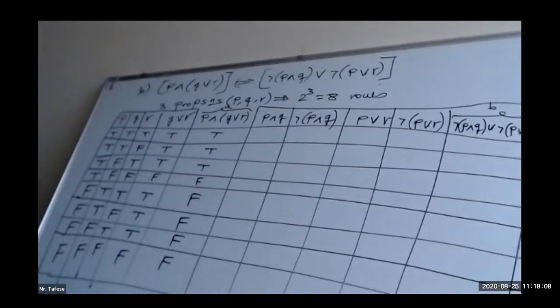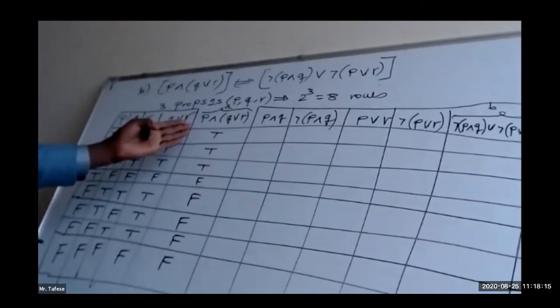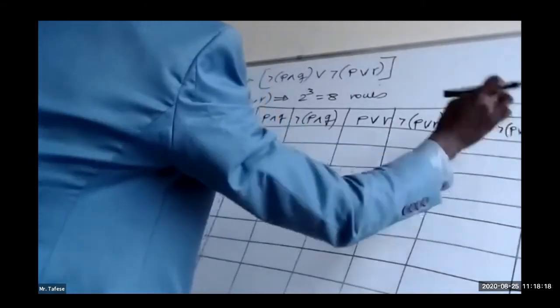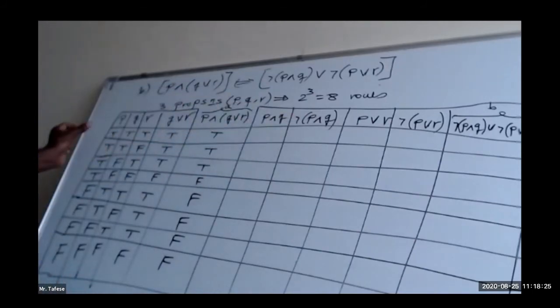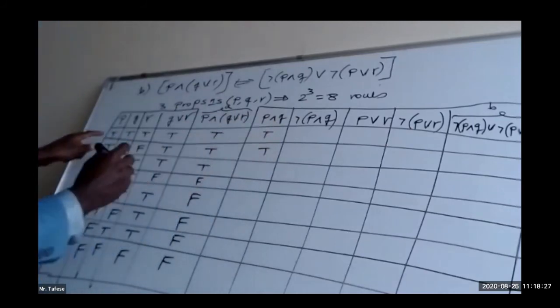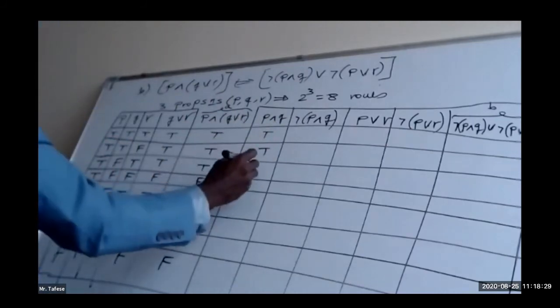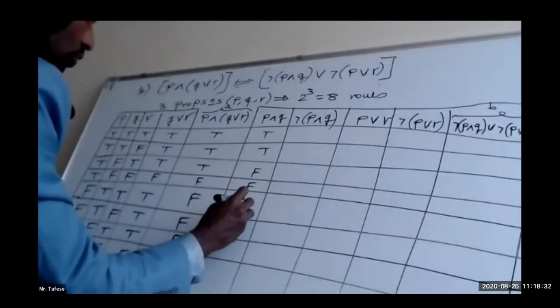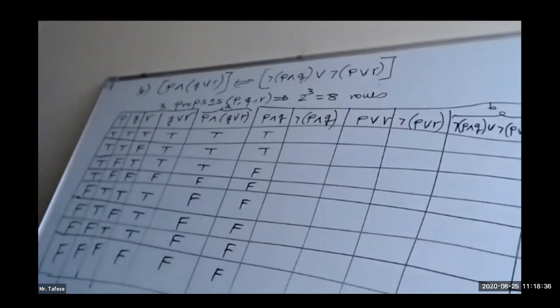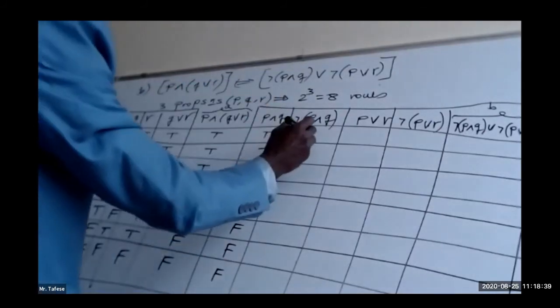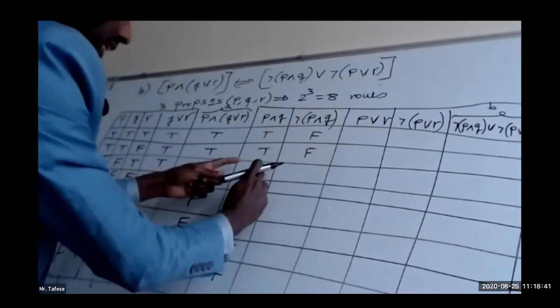If you have found any error, you can tell me, or you can interrupt me, okay? This is letter A, that we are going to discuss, or we'll take it later on. What about in case of "and" for P and Q? We have two truths because both are true. Then the rest of them will be false because if there is one false, the conjunction will be false. Negation of this means two falses and the rest will be true.